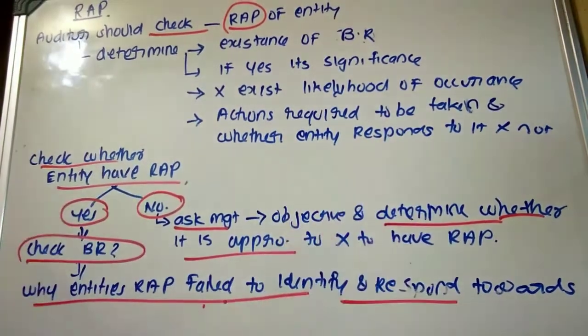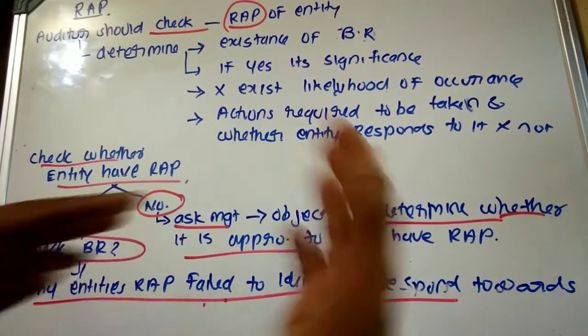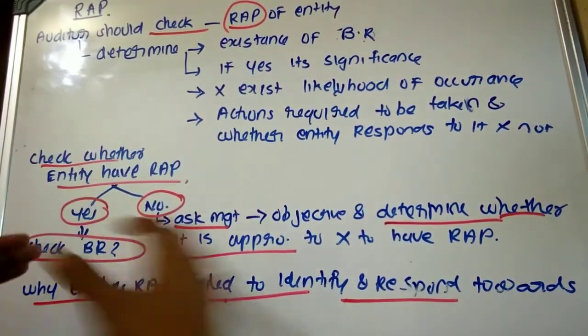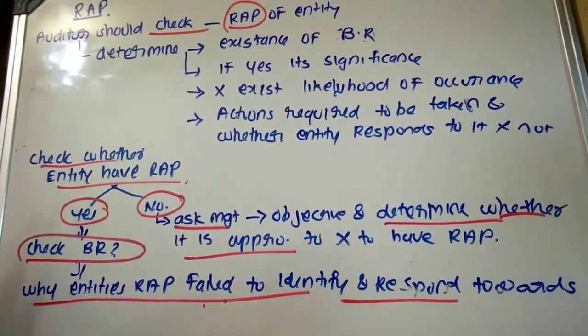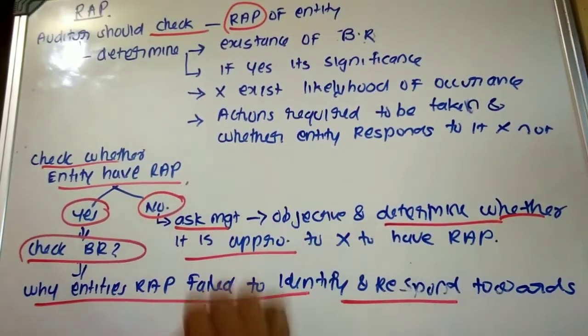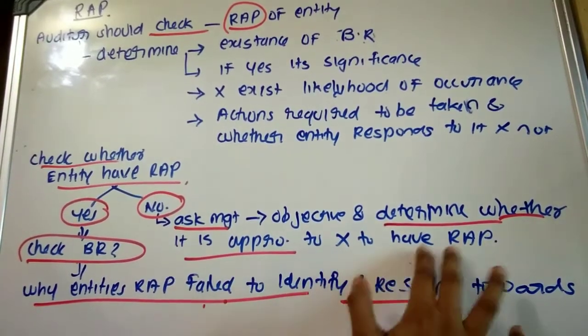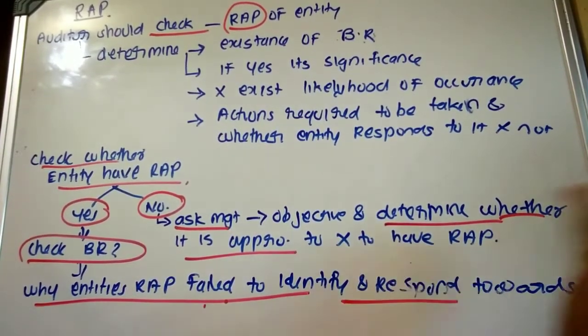Normally, an entity should have a risk assessment procedure. If not, the auditor has to compare the circumstances and the situations of the entity and determine whether it is required to have an RAP or not. That is, the auditor should determine whether it is appropriate not to have a risk assessment procedure with the existing conditions of the entity.